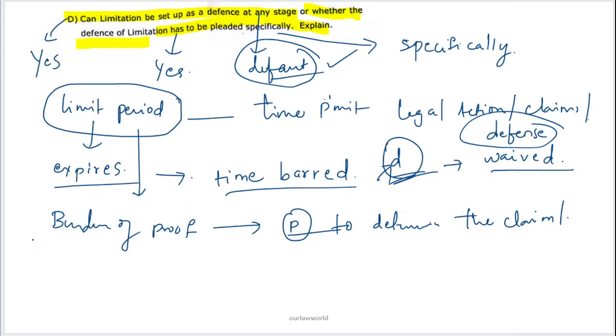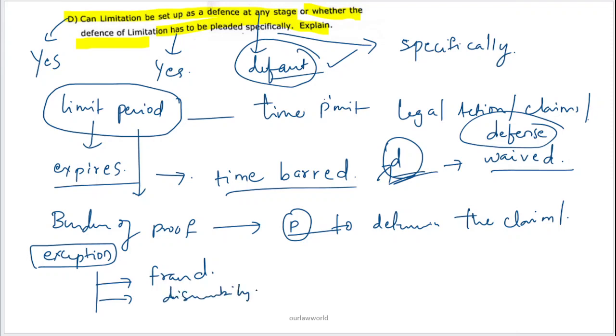In some cases, there is an exception actually given by the court, where the limitation period is still considered even after its expiry. The exception is, suppose a case falls under the scenario of fraud or misleading, or persons undergoing some disability, or where a hidden injury caused to someone has been discovered.